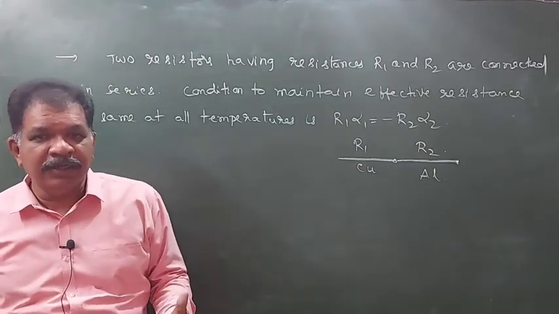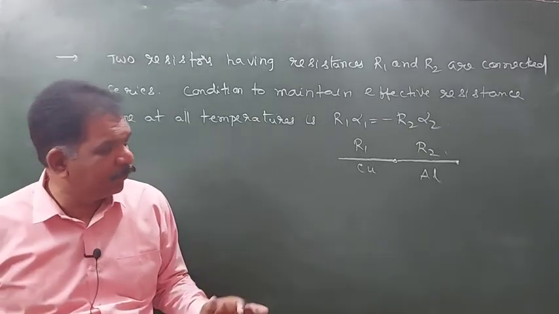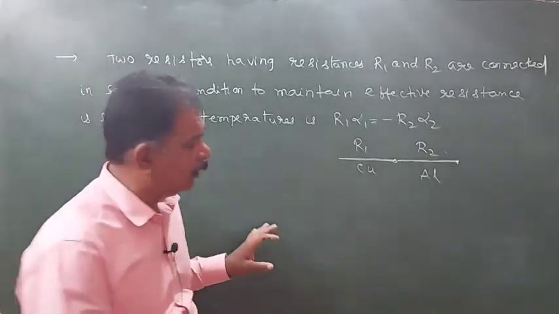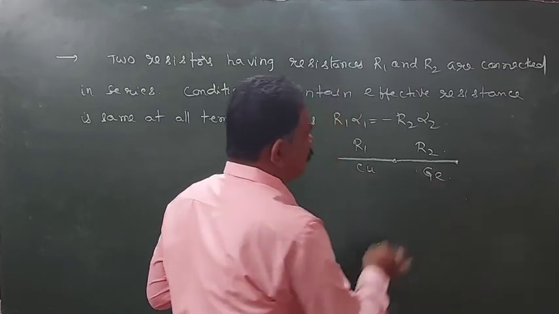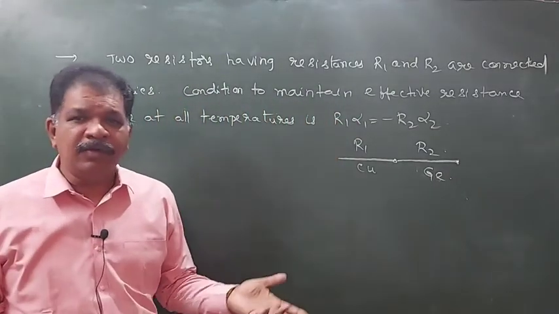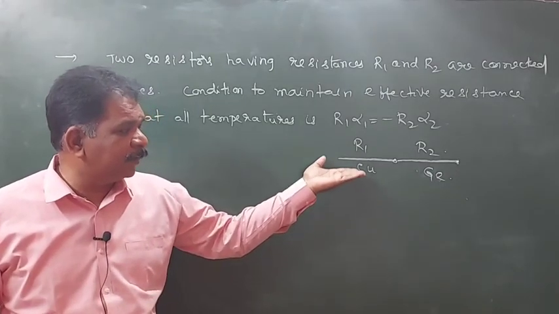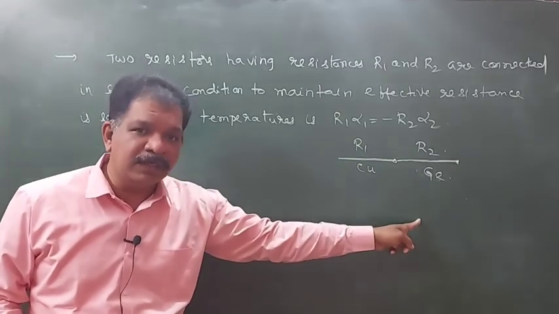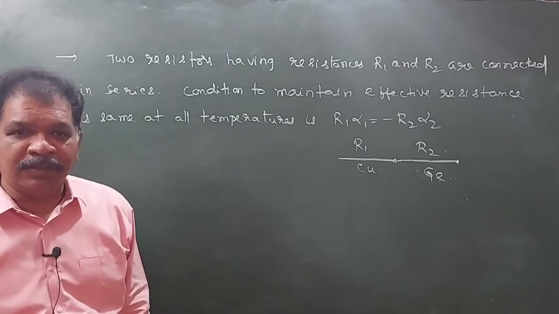What is the condition to have the effective resistance is same at all temperatures? Means definitely this will not be a metal, it will be a semiconductor like germanium. Then what will happen? On increasing the temperature, its resistance will increase, but its resistance will decrease, so that effective resistance will be the same.